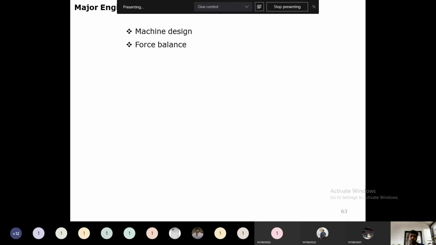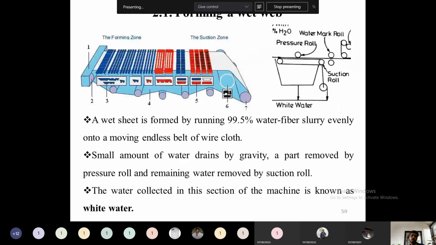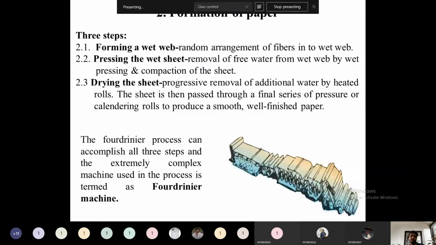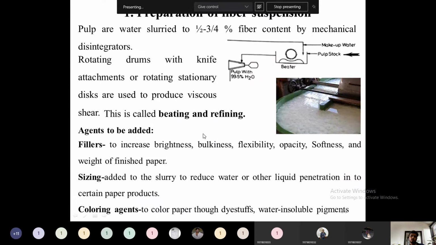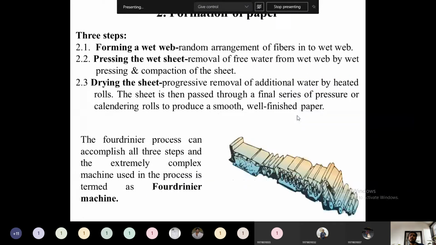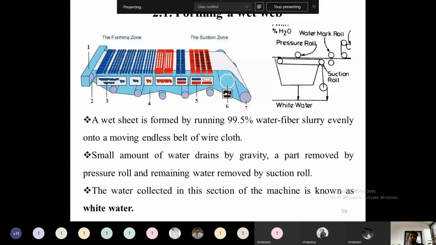If you have any doubts, just ask me. And if not, I will continue to the next section. This was your textbook flow sheet. I have shown each and every part of what it looks like in the real situation, how the wet web is molded into the final thick sheet of paper.